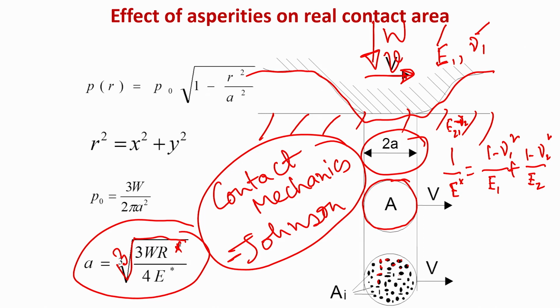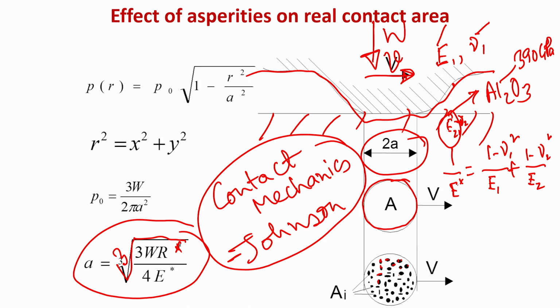Now, if you consider, for example, E 1 as your steel ball, where the elastic modulus is 210 gigapascal, and E 2 as your ceramic, for example alumina, where the elastic modulus is 390 gigapascal, or vice versa, where this is your alumina ball and this is your steel flat.